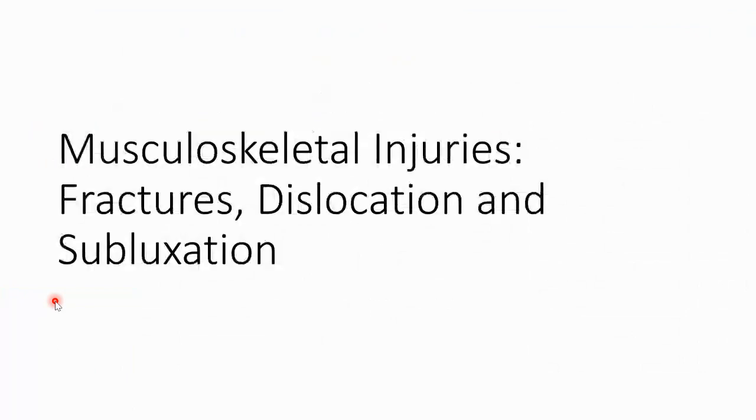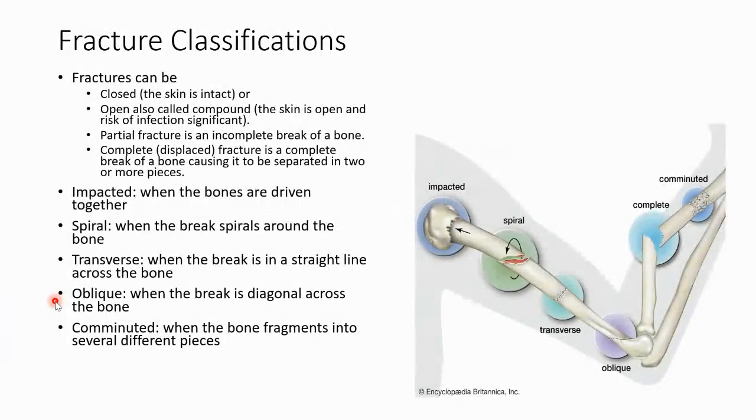And we'll go ahead and start out with musculoskeletal injuries. Talk about fractures, dislocations, and subluxation. Let's start with fractures in musculoskeletal injuries. So when we talk about a fracture, you know we're talking about a broken bone. And they're categorized in different classifications. So I'm going to go over the different classifications, and fractures are extremely common.